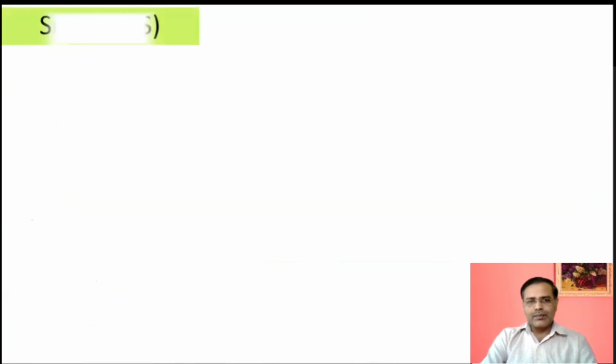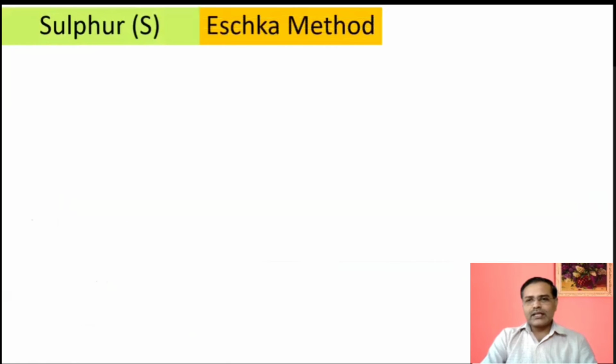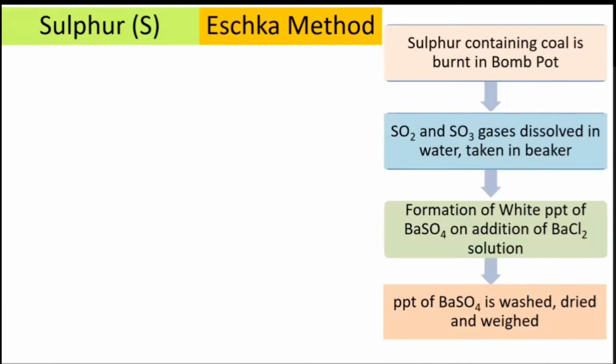So the next method is sulfur. Determination of sulfur by the ESCA method. Which method? ESCA method. Sometimes this can also be asked, that sulfur is determined by which method. So for that, as we know, we are using a bomb calorimeter, or actually it is not for your syllabus probably. The determination of calorific value for solid and liquid fuels by using a bomb calorimeter. So at the bottom of the bomb calorimeter, there is formation of some sulfur dioxide and sulfur trioxide into sulfuric acid.